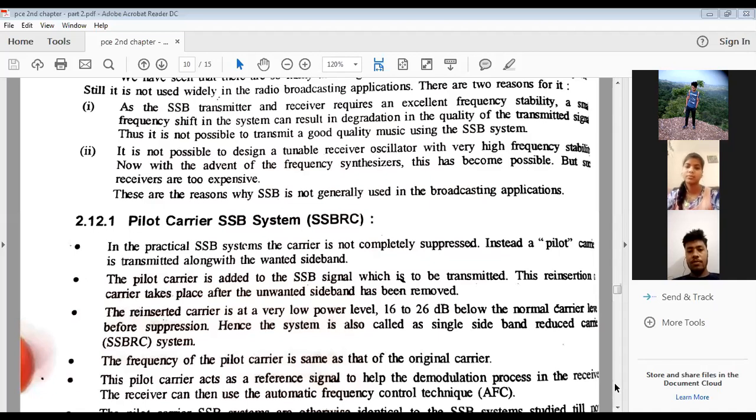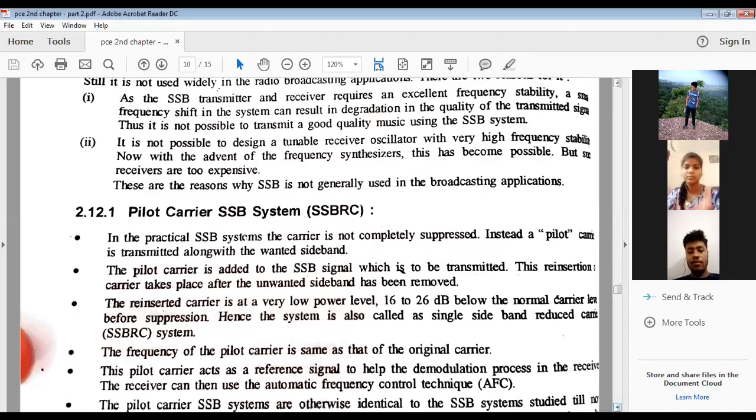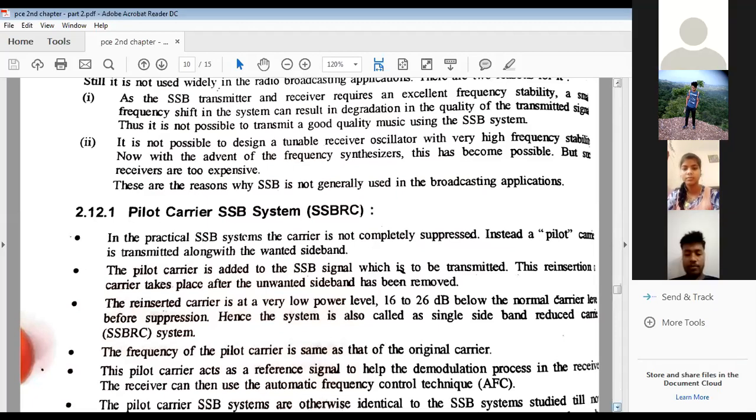So last time, students, we discussed vestigial sideband transmission and its application. Vestigial sideband transmission is strictly meant for TV transmission, right? And I have given you a hint about single sideband, its advantages, disadvantages, and applications as well. And why SSB is not generally used for broadcasting applications.